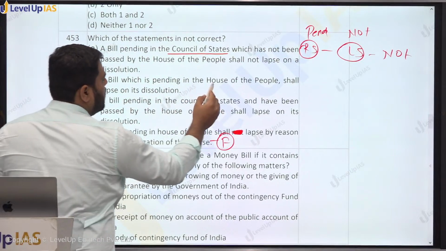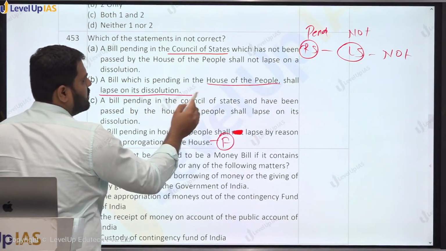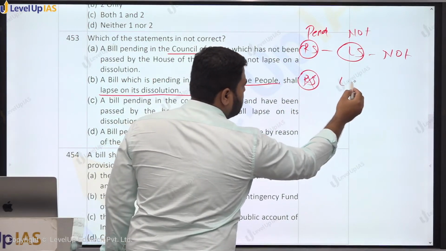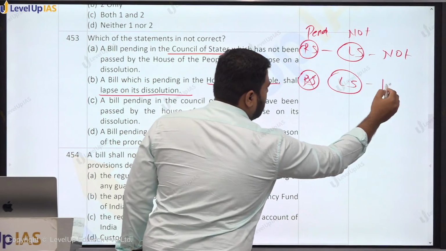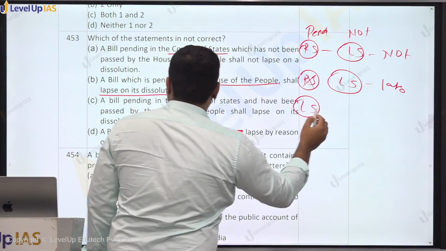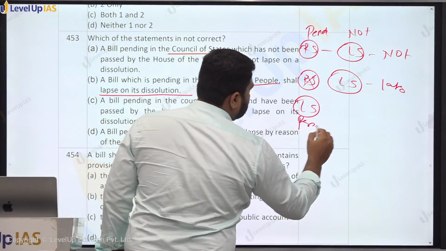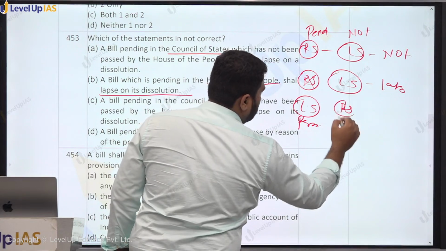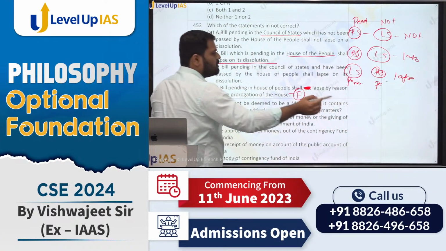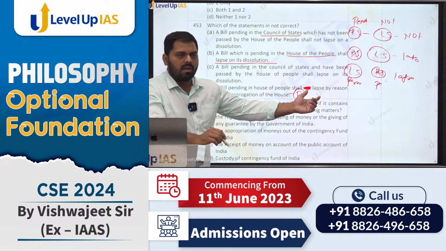A bill which is pending in the House of People shall lapse on its dissolution. This means the Rajya Sabha has nothing to do with it, whether it has come or not, simply it is pending here, it will lapse, right? A bill which is passed by the Lok Sabha and pending in the Council of State, it shall lapse, right? There is no impact of prorogation on the bill, right?